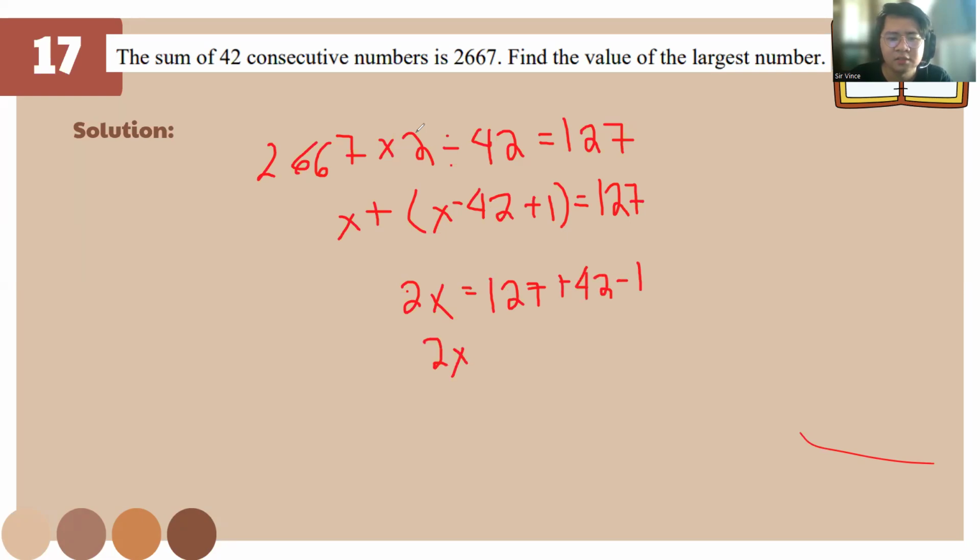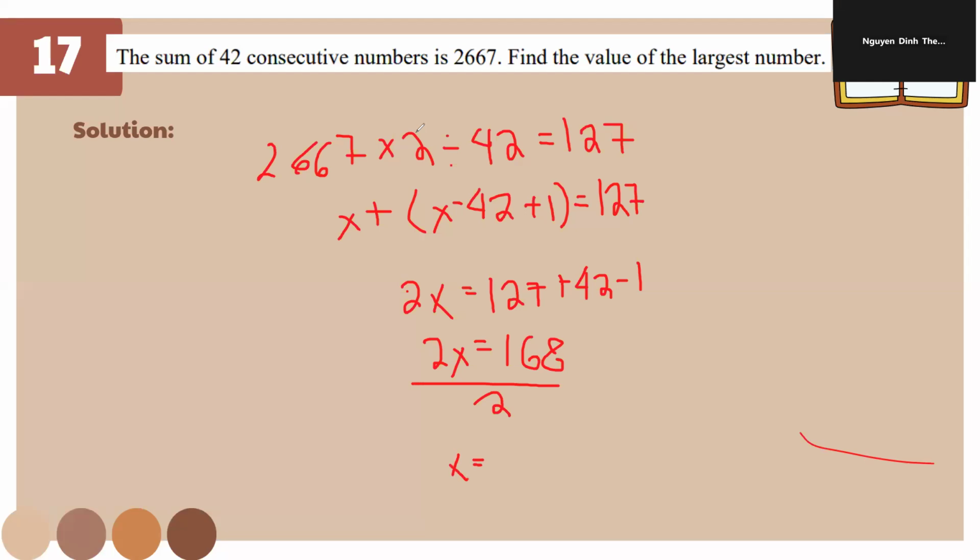So 2x is 169 minus 1. So let's make it 168 over 2. So x equals 84.